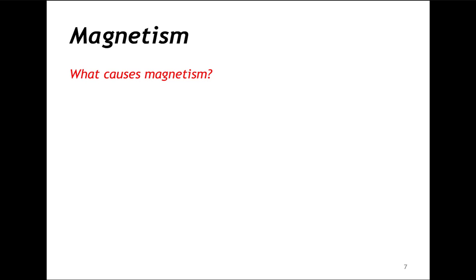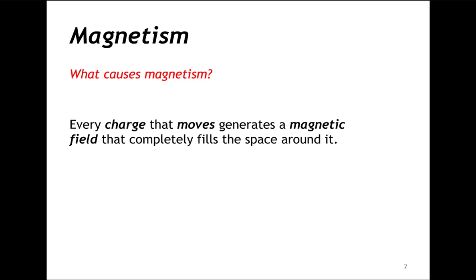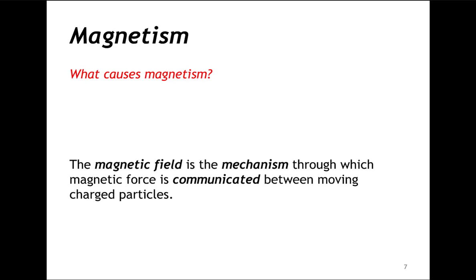A question to which I'm sure you want to know the answer to. What causes magnetism? To answer that question, we need to know that the source of all magnetism is moving charges, and that every charge that moves generates a magnetic field that completely fills the space around it. And it is the magnetic field that is the mechanism through which magnetic force is communicated between moving charged particles.